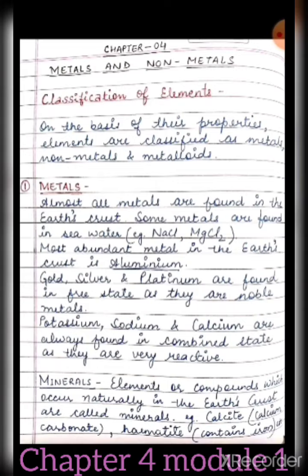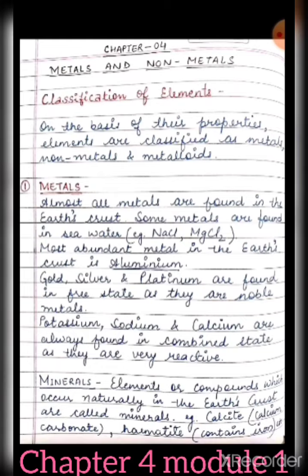They are situated in the periodic table for easy study of their properties, that is chemical as well as physical. So here we will be classifying them as metals, non-metals and metalloids.